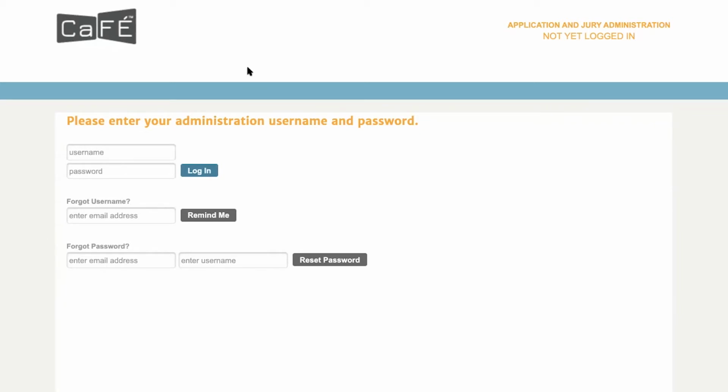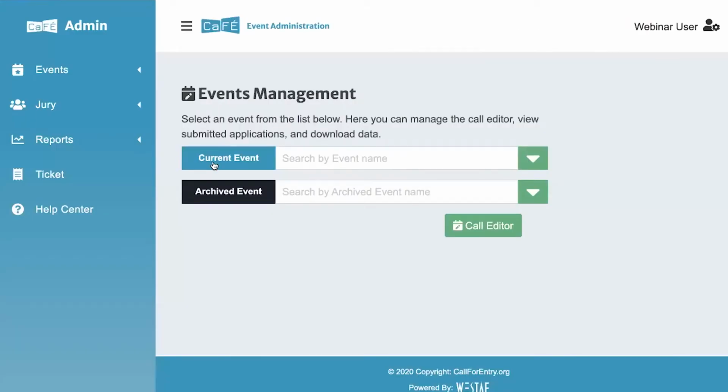We hope this gives you a little bit of a heads up as to what the site will look like when the changes are made, so the transition is a little easier. We'll go ahead and get started to show you what the new site for administrators will look like. So the login page, as you saw, looks the same, but as soon as you log in with your existing usernames and passwords, you'll be taken to this new user interface.